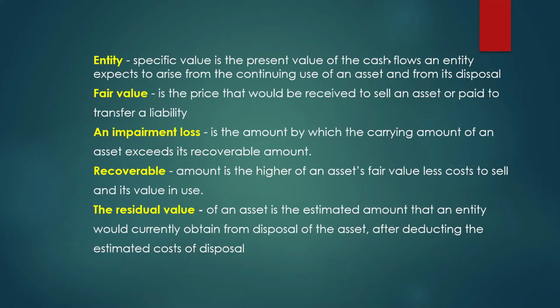And this is fair value, which is the price that will be received to sell an asset or paid to transfer a liability. And next is an impairment loss. Impairment loss ni macam rugi, is the amount by which the carrying amount of an asset exceeds its recoverable amount. Recoverable amount is the higher of an asset's fair value less cost to sell, and its value in use. The last one is the residual value of an asset, that is the estimated amount that an entity will currently obtain from disposal of the asset after deducting the estimated cost.